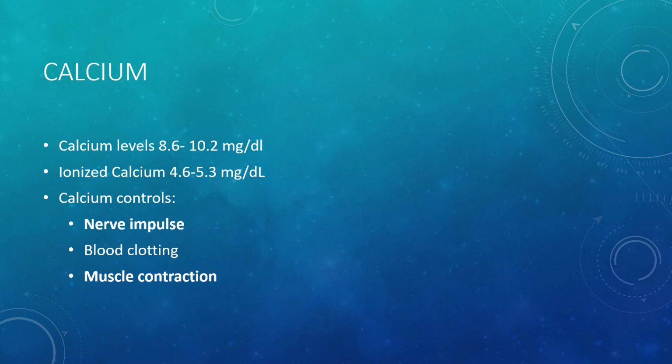Calcium has a big role in blood coagulation and nerve impulse transmission. It helps muscles contract and relax. It also is a major component of our bones and teeth.